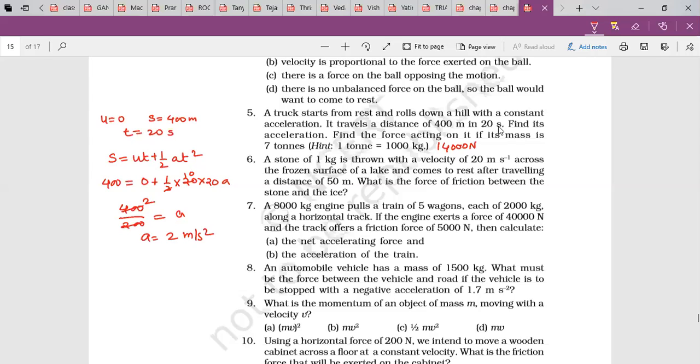So 20 meter per second is whose value? Initial velocity. U is equal to 20 meter per second. It comes to rest, that means V is equal to 0 meter per second. And the distance of 50 meter, so S is equal to 50 meter. So use equation of motion to get the value of acceleration. Ma'am, we have to use V square is equal to U square plus 2AS. Right. Find the value.